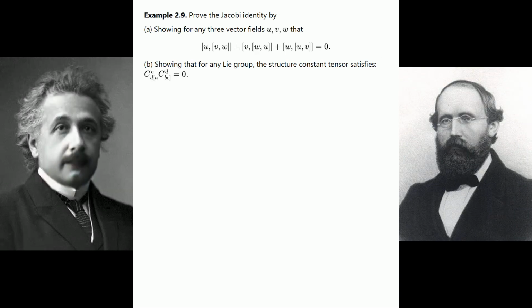Example 2.9. Prove the Jacobi identity by A, showing for any three vector fields u, v, w that, see the next equation. B, showing that for any Lie group, the structure constant tensor satisfies C_d[a^e C_bc]^d equals 0.